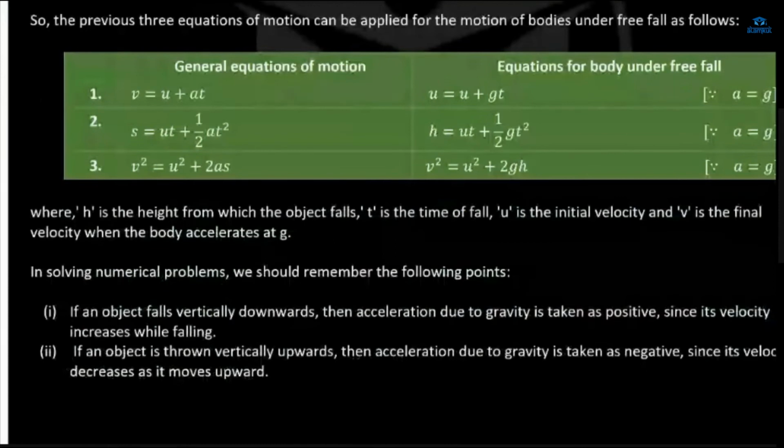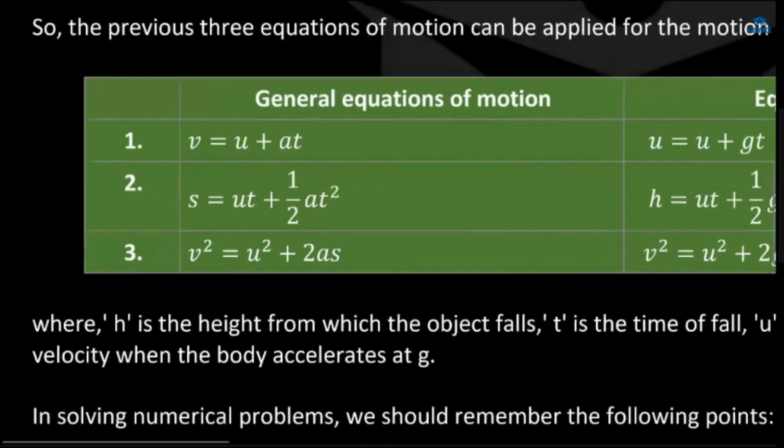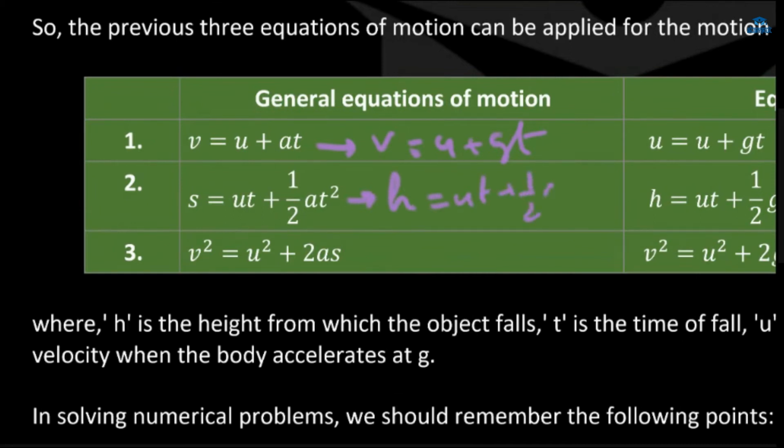During the free fall, what equation will we use? See, in place of a, we have to use just g. Here v is equal to u plus at, so we have to use v is equal to u plus gt. For distance we have to use h. Then we have to write h is equal to ut plus half gt square.